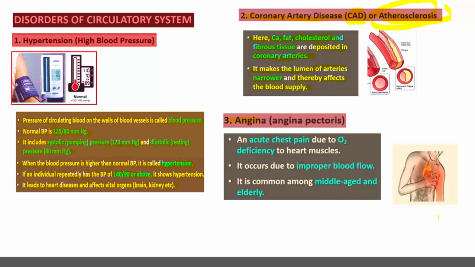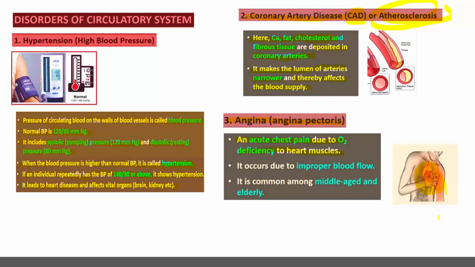Then angina pectoris, what is this? It is an acute chest pain due to oxygen deficiency to the heart muscles. Why does it occur? Because when blood vessels are blocked, the proper supply of blood to the myocardium is not possible.